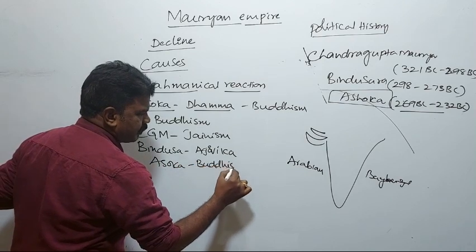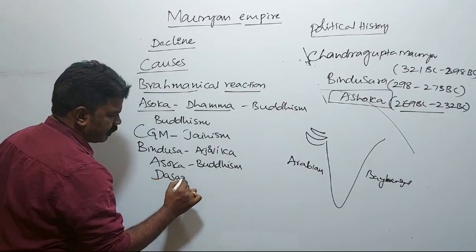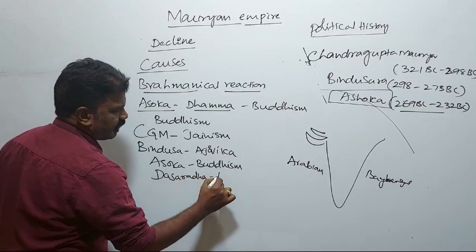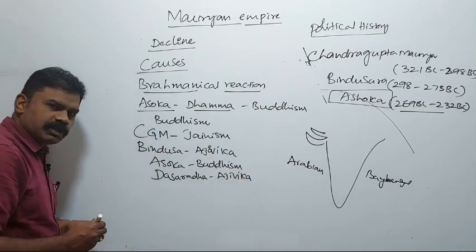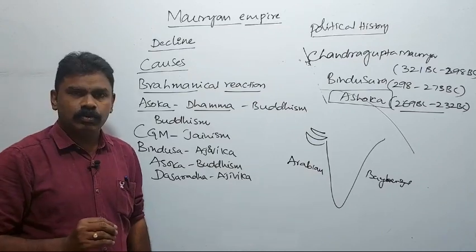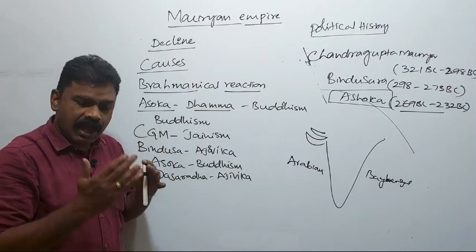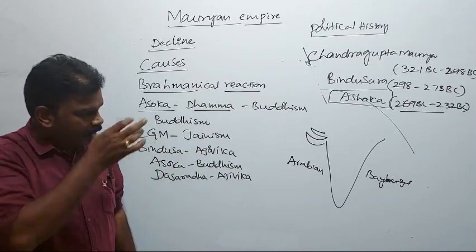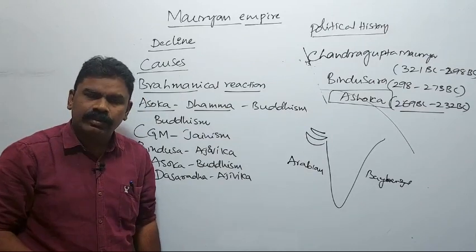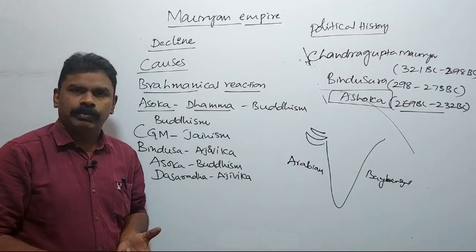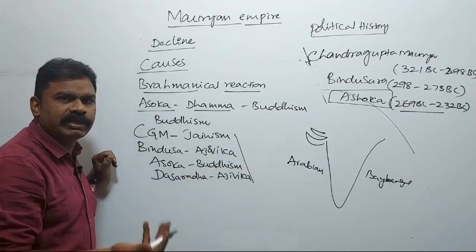Even after Ashoka's period, Dasaratha also followed the Ajivika sect. Like this, most of the Mauryan rulers followed religions other than the Vedic, Brahmanical religion. They gave importance to the ideas of the common people. They gave importance to Jainism, Buddhism, Ajivikism rather than the Brahmanical religion.